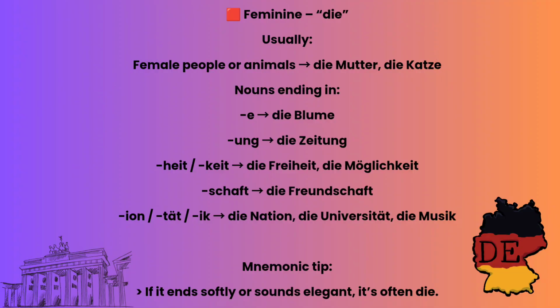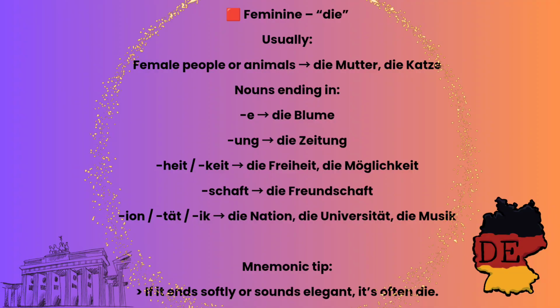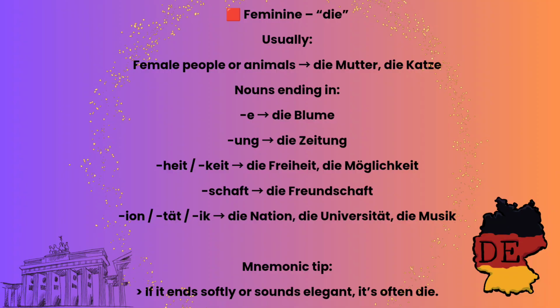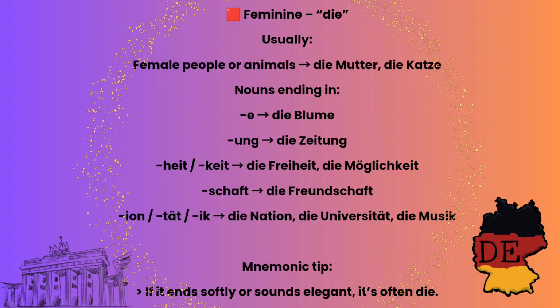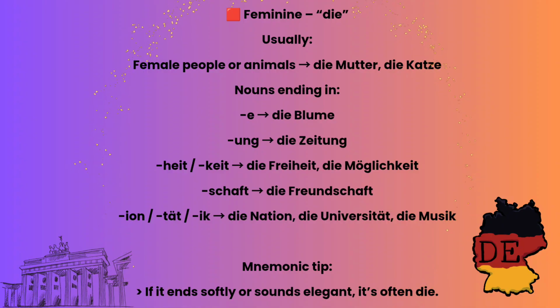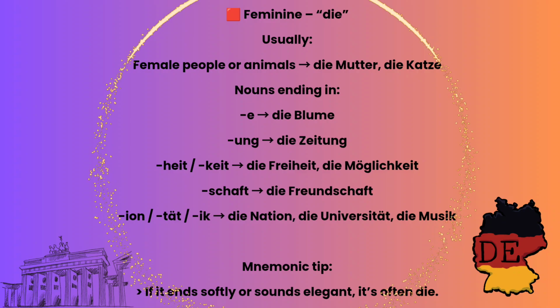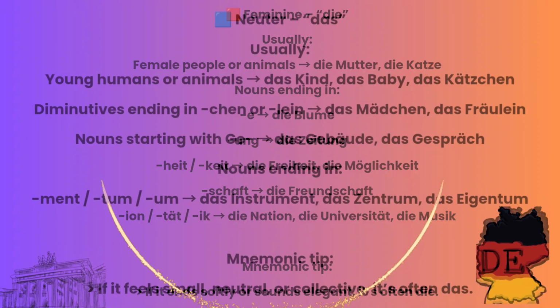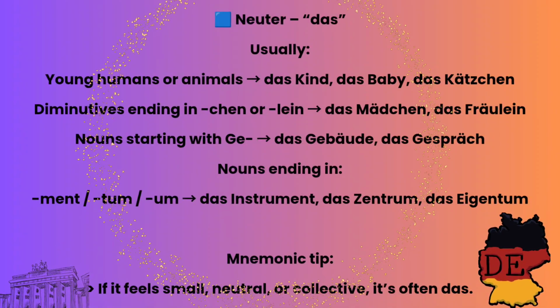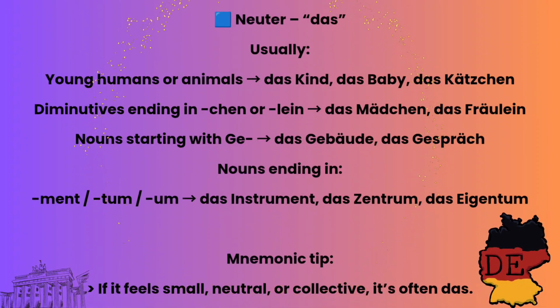Ion, tät, ik. Die Nation, die Universität, die Musik. Die Nation is the nation. Die Universität means the university. Die Musik means the music. Mnemonic tip is: if it ends softly or sounds elegant, it's often die. So this is our third and last article in Deutsch.